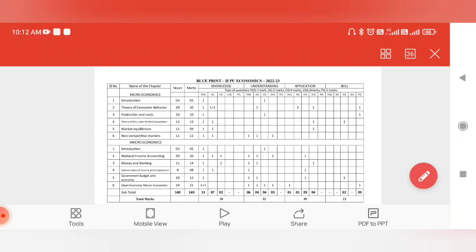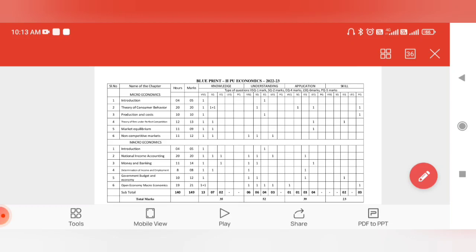Every time, the second chapter of micro is very important, it is allotted 20 marks, and the second chapter of macro is very important because it is again allotted 20 marks. In the first chapter, one 4 marks question is surely going to be asked. It can be market economy, the central problem of the economy, or centrally planned economy, and a one mark question will be asked.